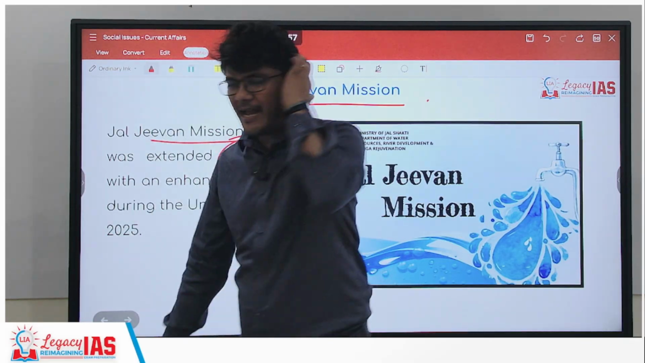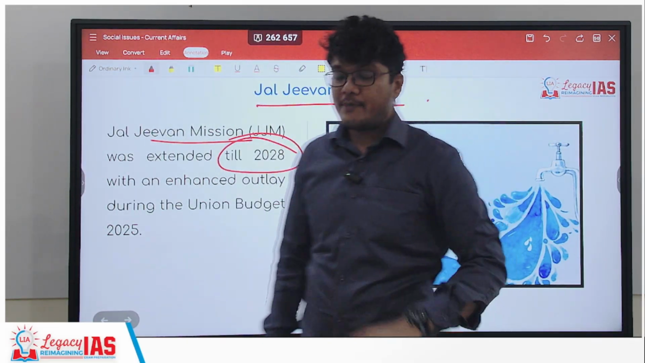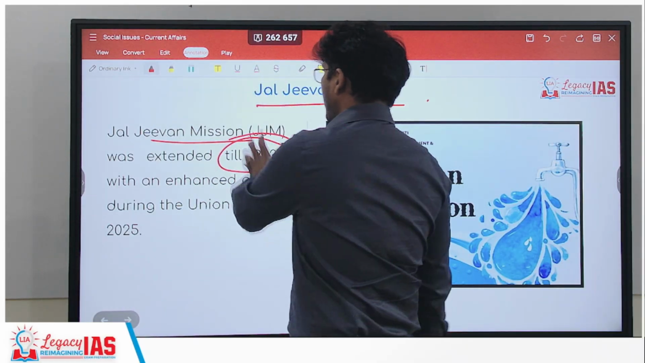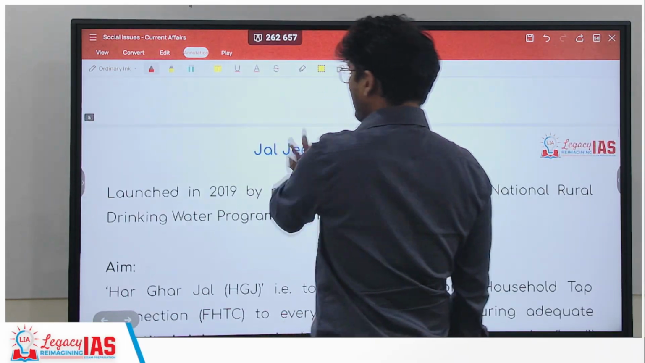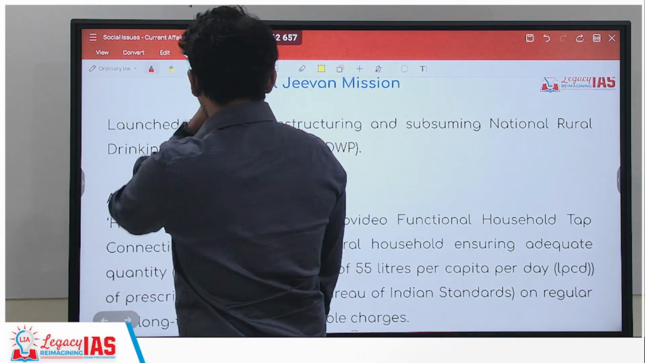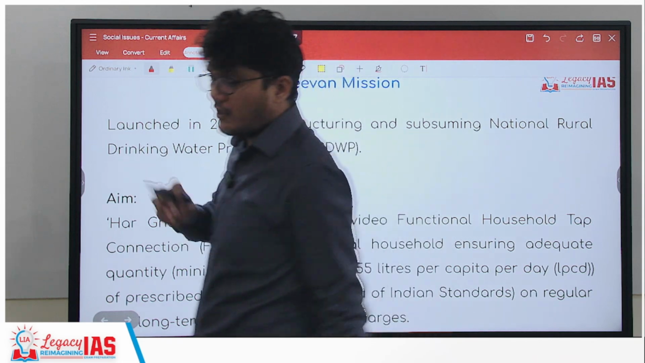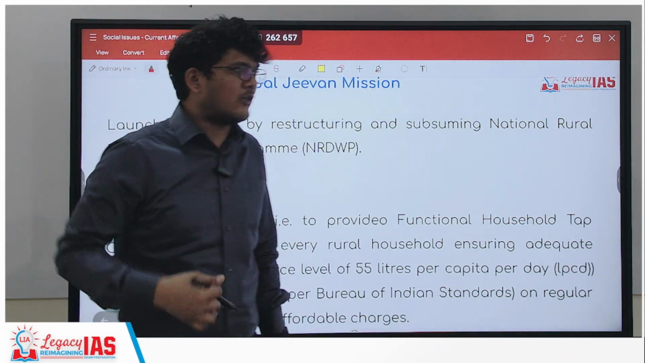So it basically had a previous target of 2024, but now it has been extended during the Union Budget 2025. So what is it? Launched in 2019 by restructuring. This is very important. Sometimes the schemes get subsumed or restructured, renamed.